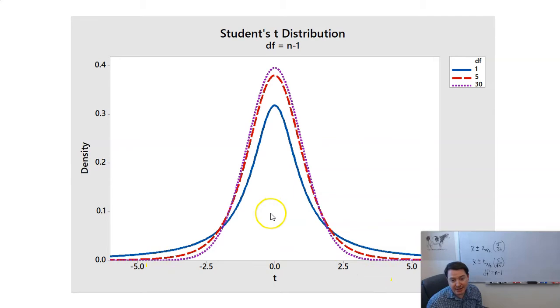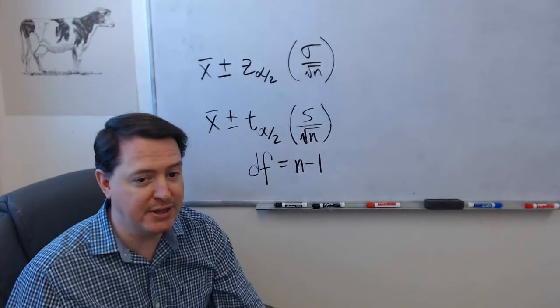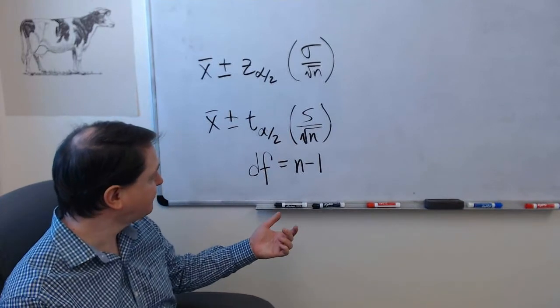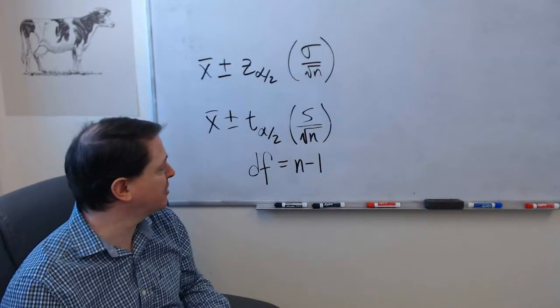And what really is going to happen is that when I've got a small number of degrees of freedom, that would be this blue shortest curve here, I've got thicker tails. And that's going to end up making a wider interval. I hope that this actually makes a little bit of intuitive sense, not just mathematical. We can see that with the shapes of the curves.